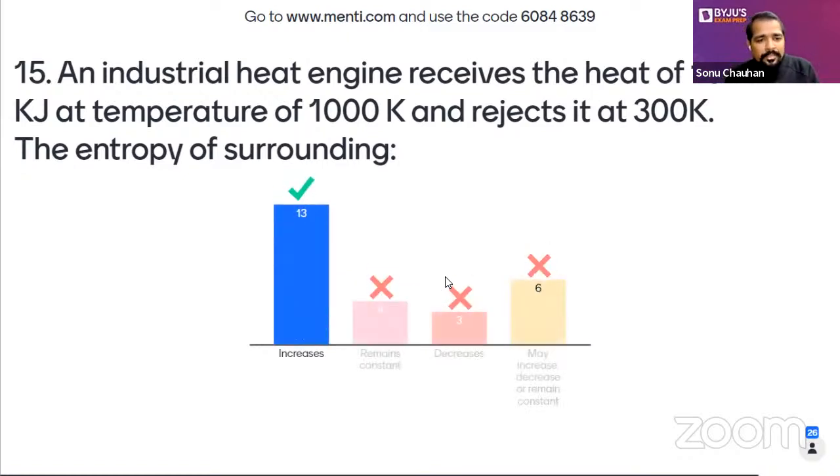Okay, very good. Right now, maximum of you are in a very good position because it is clearly mentioned. This is the example of an industrial heat engine, and in this engine, entropy of the entire universe will increase. It means that entropy of the heat engine, that is the system, for a cycle will be zero. Only one thing will be left, that is the entropy change of the surrounding. Yes, answer is 15. Very good. Answer A is the right answer. And this is the last question on the screen from machine design.